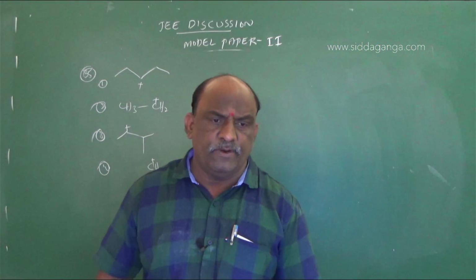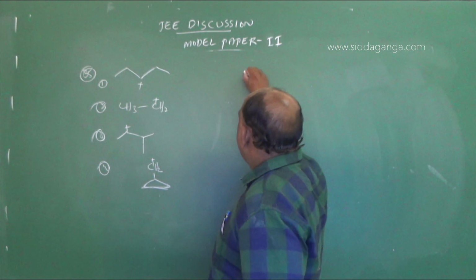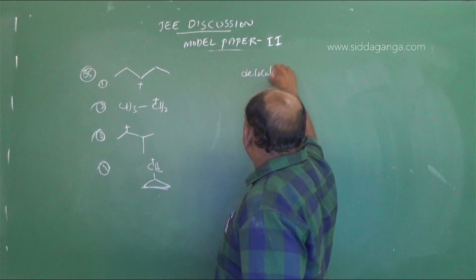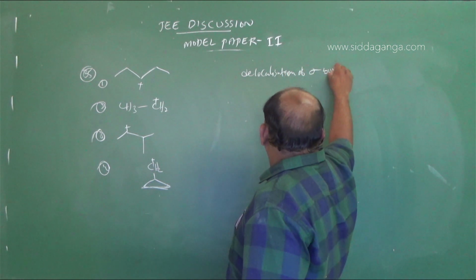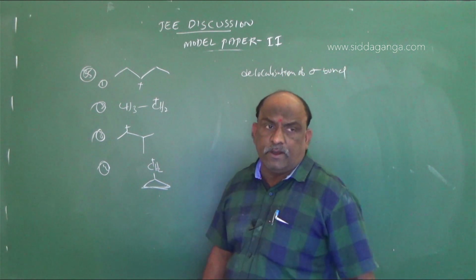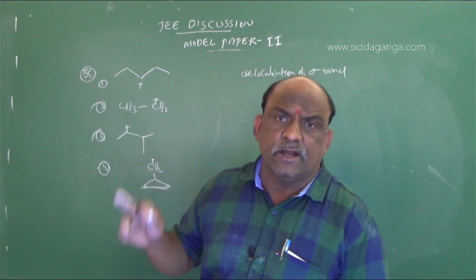Hyperconjugation, simple, it is hyperconjugation. We require delocalization of the sigma bond.